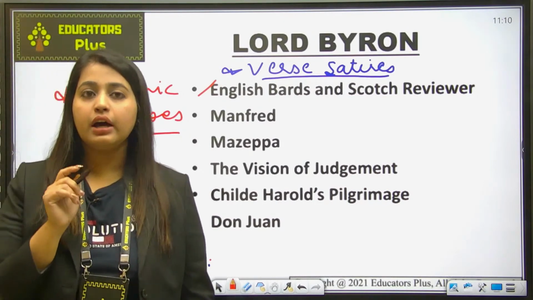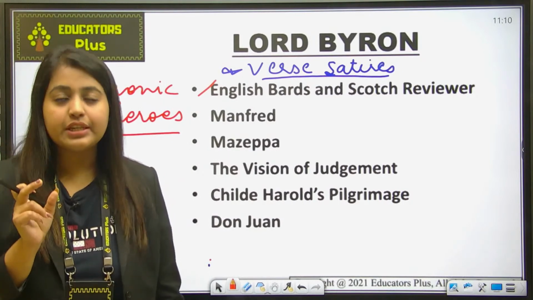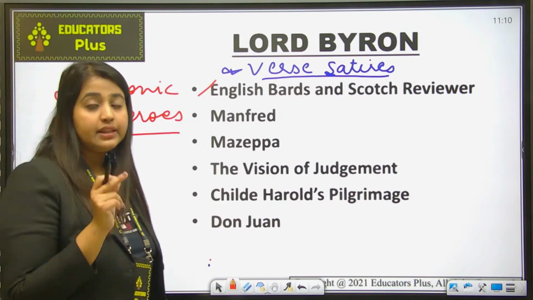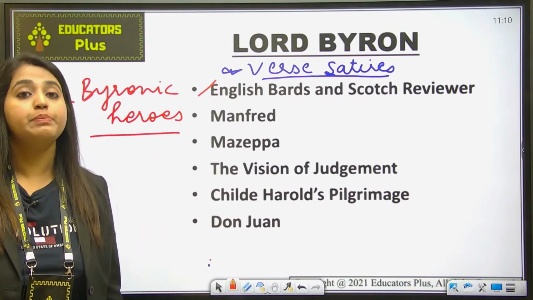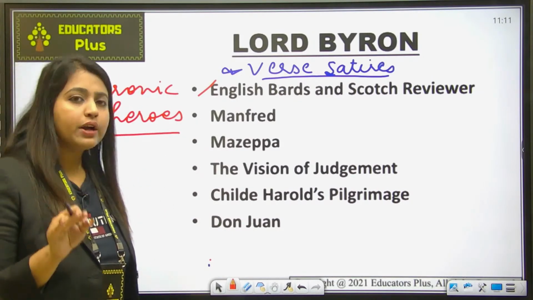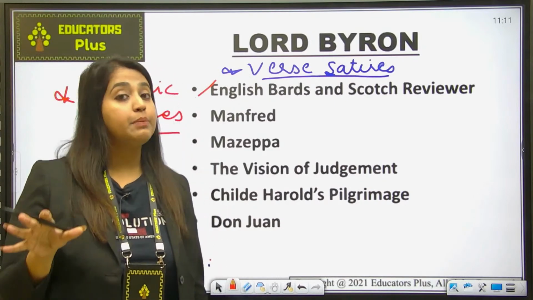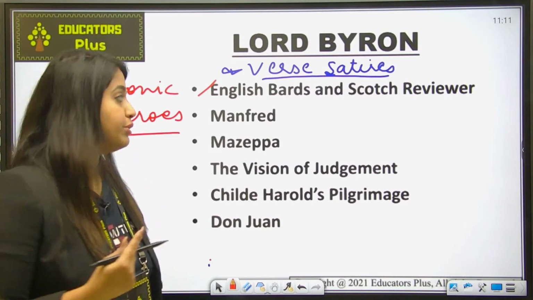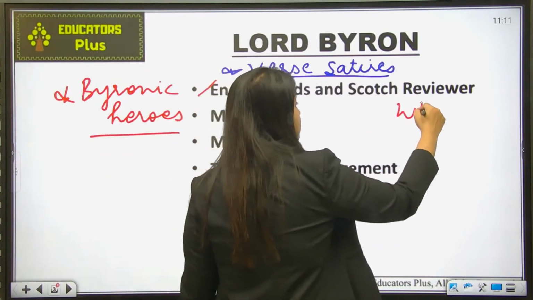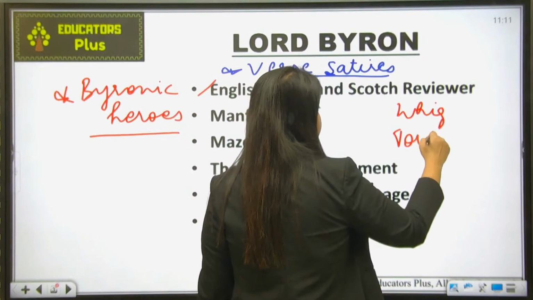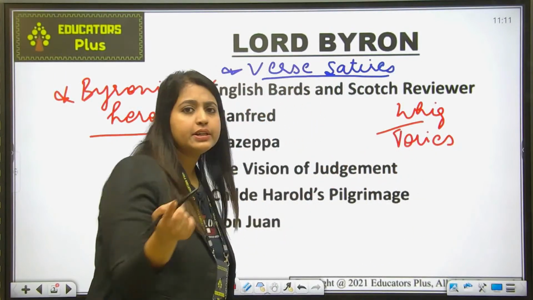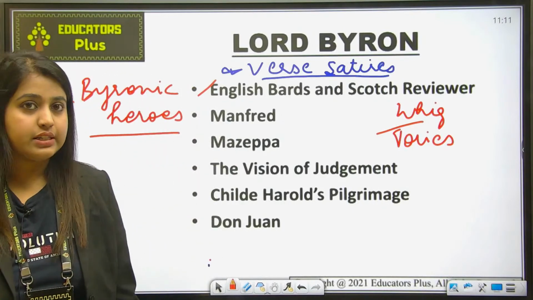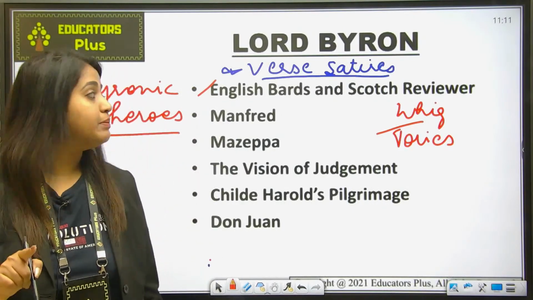So what happened, there was an Edinburgh Review. ठीक है, एक Edinburgh Review था, that was a Whig journal. मैंने आपको Augustan age में बताया था that this age is also known for the political controversies. जो Augustan age में था, सबसे ज़्यादा political controversies थी, because वहाँ पे दो political party emerge हुई थी. And what were the political parties? Whig and Tories. Now जो जितने भी journal और pamphlets थे, they were divided under the Whig and Tory category.